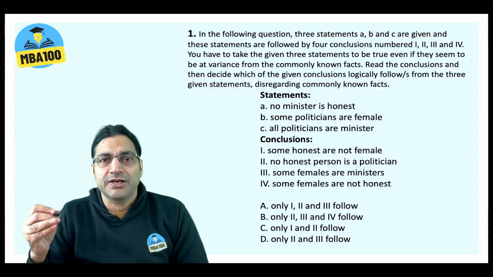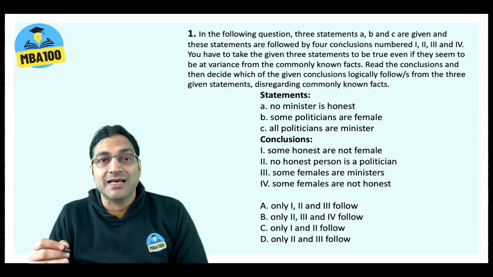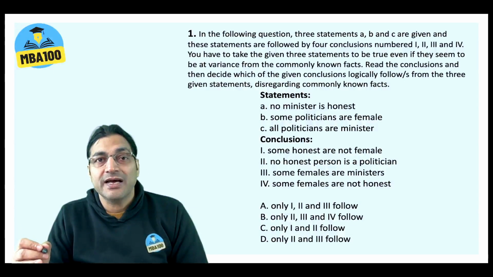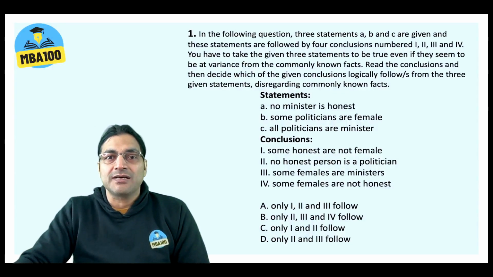It's a question on syllogism, and lucky you are that they haven't put one of the options as all follow. Why? Because with that option, most of you would have been tempted to mark that as the answer and you would have earned minus 0.25. They have made the question very simple by putting options in a stupid manner. Okay, so let's come to the question.